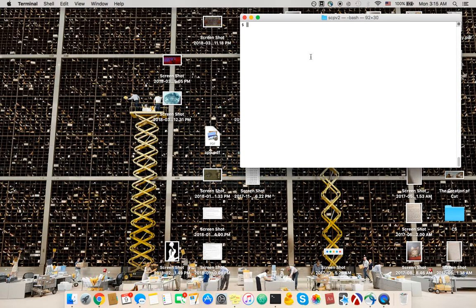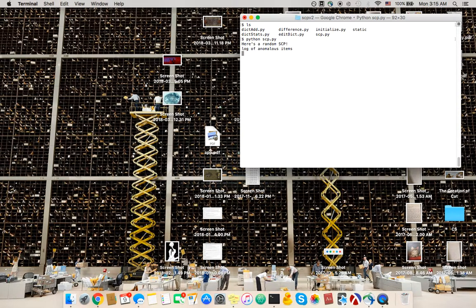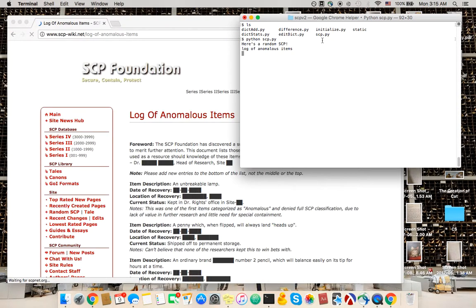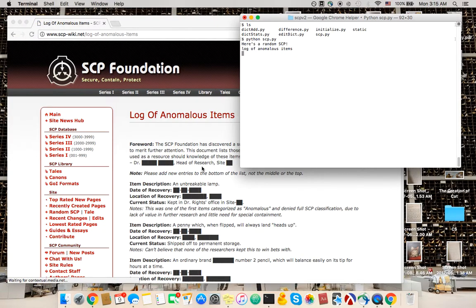Hello, so here's how the program works. I'm currently in this directory that has all these executable files in it. The main one is scp.py, so let's run that. It's going to open up a random article that I haven't read yet.